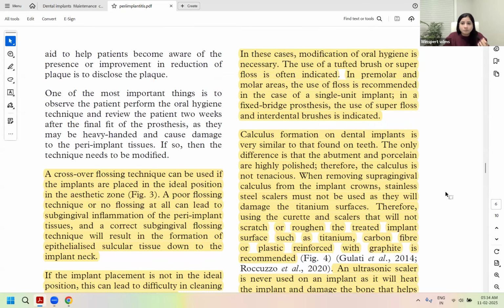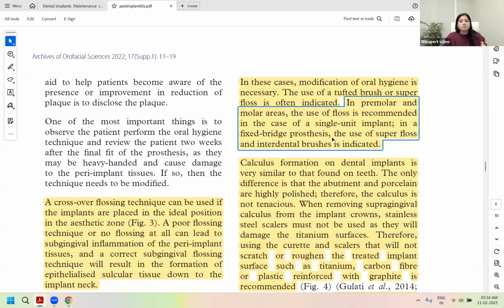Now, in your fixed bridge prosthesis over the implant, can your regular floss be threaded underneath the bridge? No, right? In that case also, always use your super floss or interdental brushes depending upon the gap present. Where you have larger gaps, you use your interdental brushes.